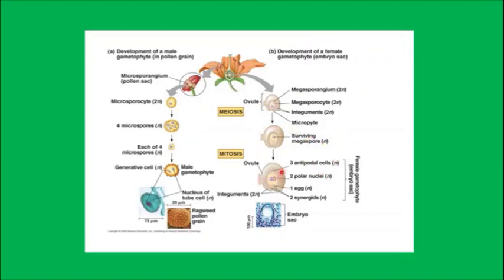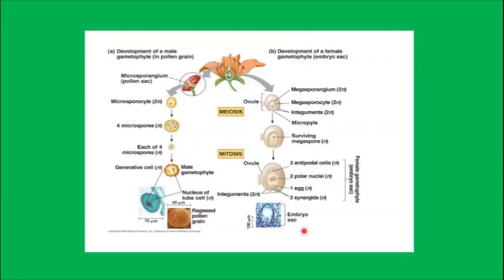And then I told you the arrangement of all the cells. The antipodals are haploid, the two polar nuclei in the center are haploid, one egg cell is haploid, and two synergids are haploid. You can see both side by side and refer to what is microsporogenesis and megasporogenesis. This is the formation of the male gametophyte, and this is the formation of the female gametophyte or the embryo sac. So be very thorough with which cells are present in the embryo sac and their ploidy.